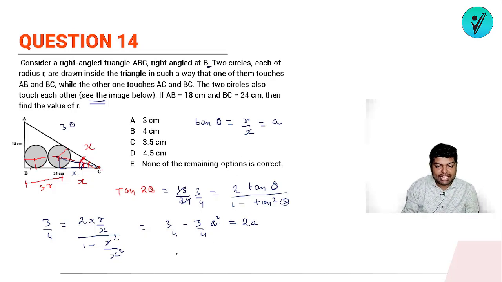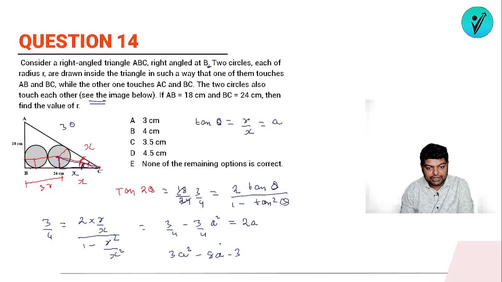So we'll be having a quadratic equation. It will be 3 by 4, 3 by 4. So we can say that it will be 3a square minus 8a minus 3 equals 0. So I need a 9 and 8. So 9 and 1, I guess.